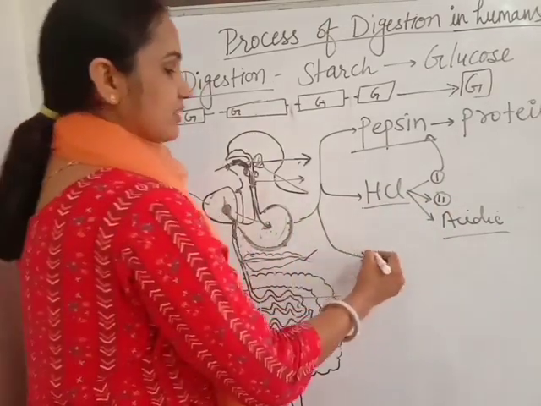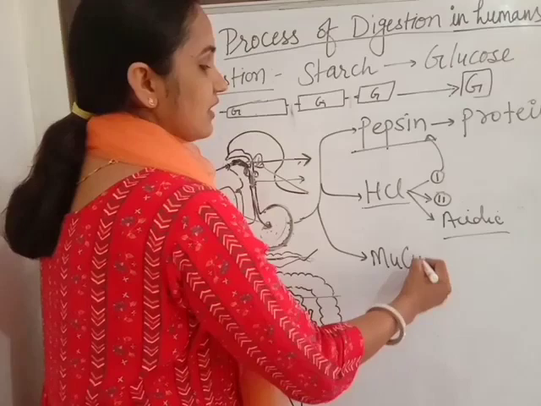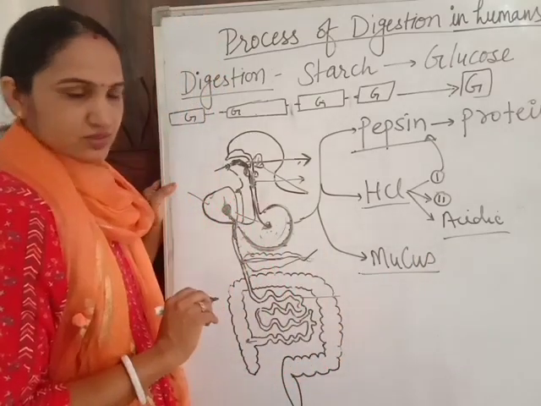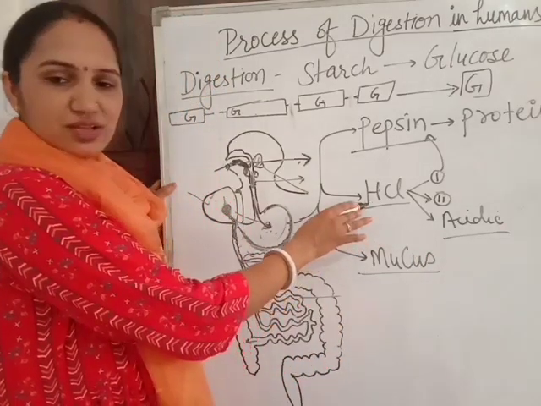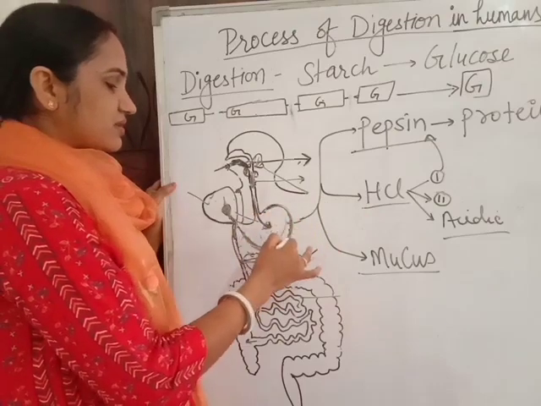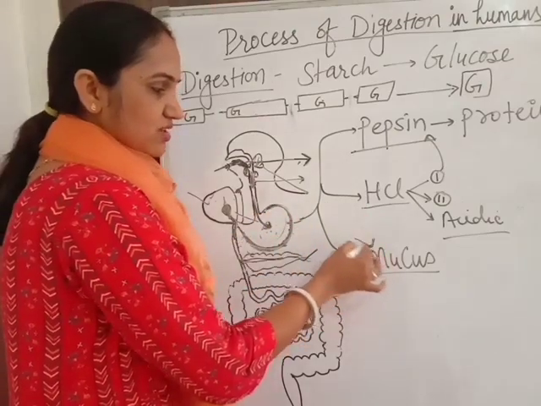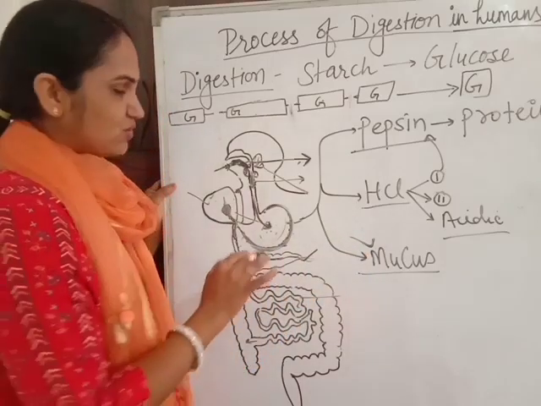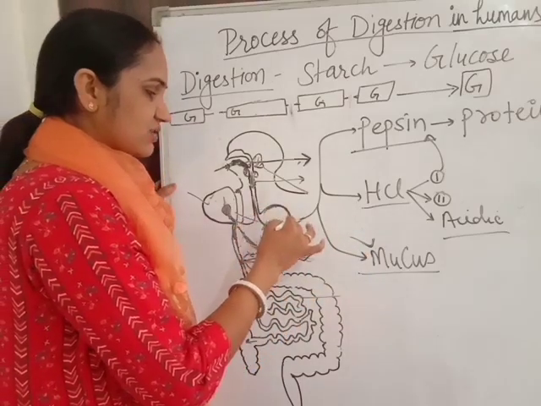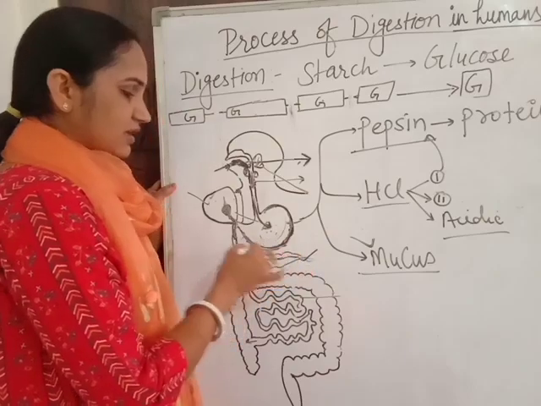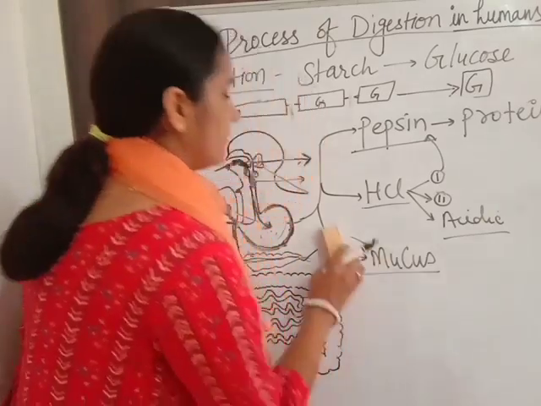Third thing secreted by the stomach is mucus. HCl is a strong acid, so it may damage the walls of the stomach. So this protection work is done by the mucus. Mucus is a substance and it makes the lining of the stomach wall.